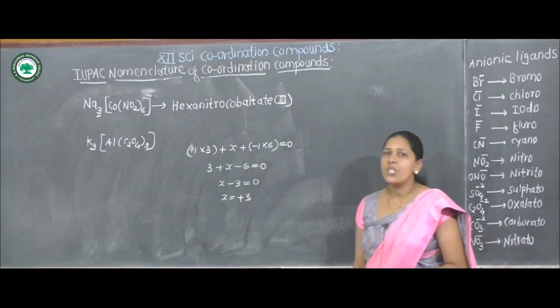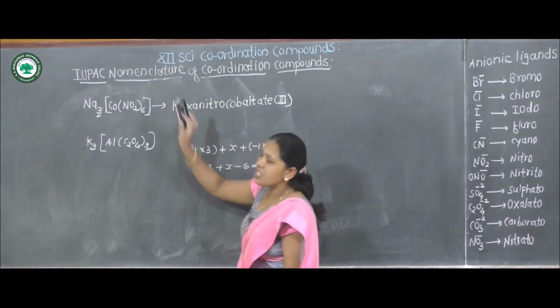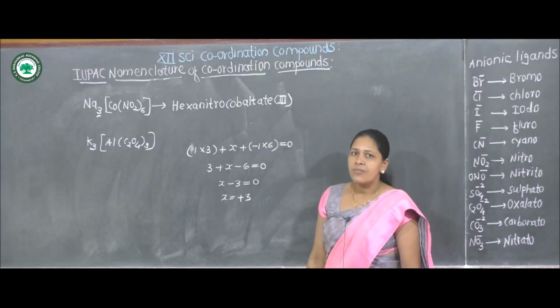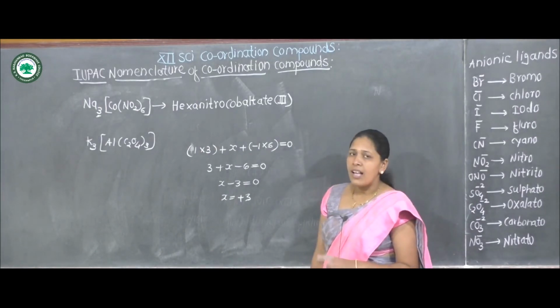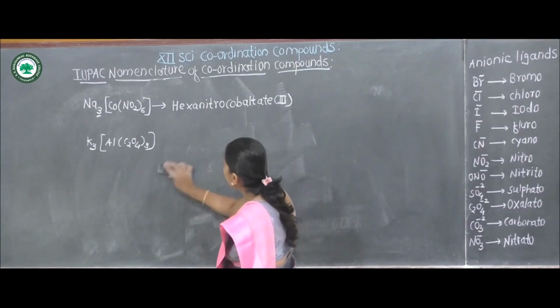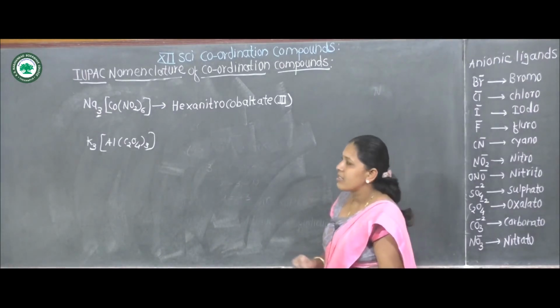Then, by observing the coordination compound, here no any charge is present on coordination pair. Then here minus ion cannot be written, but what is remaining in this complex?